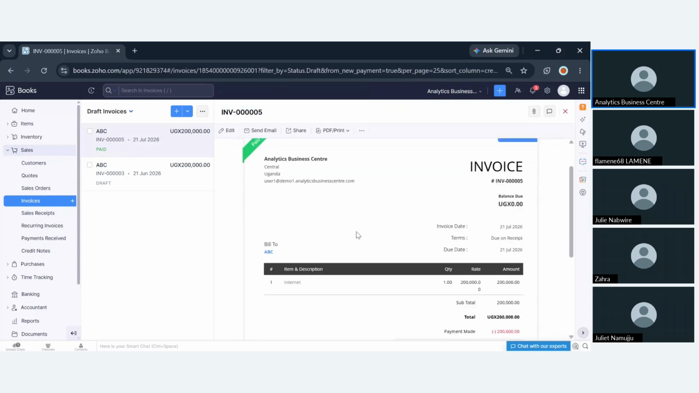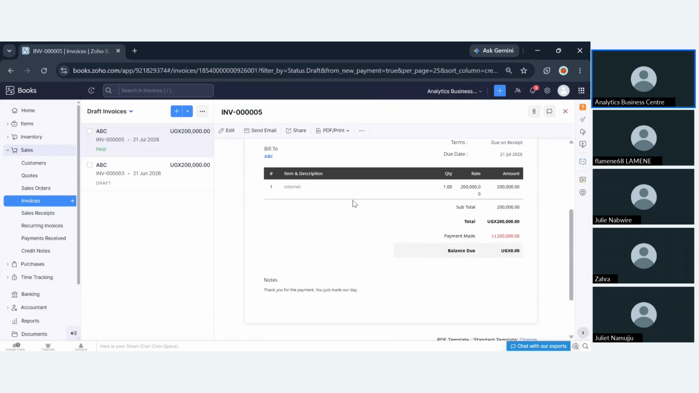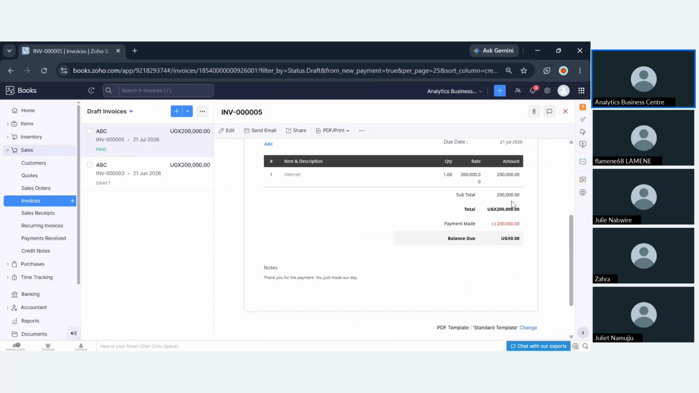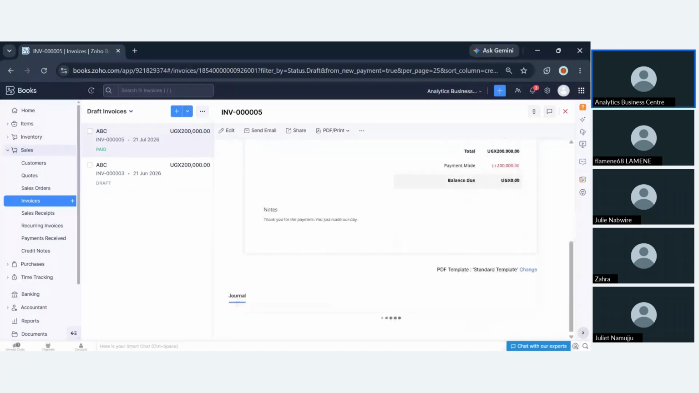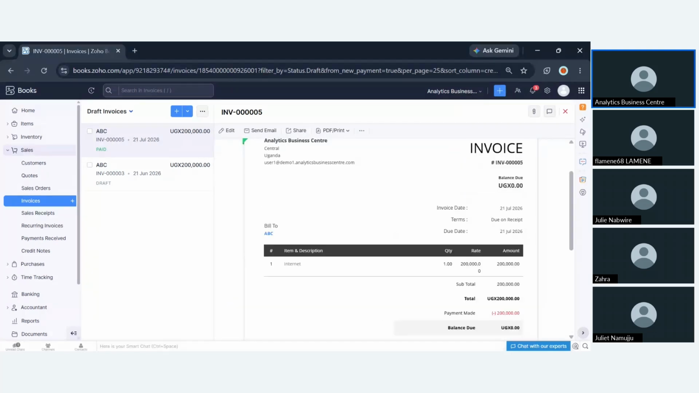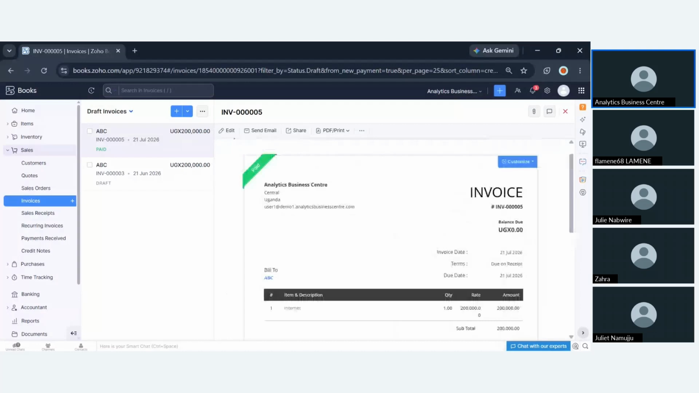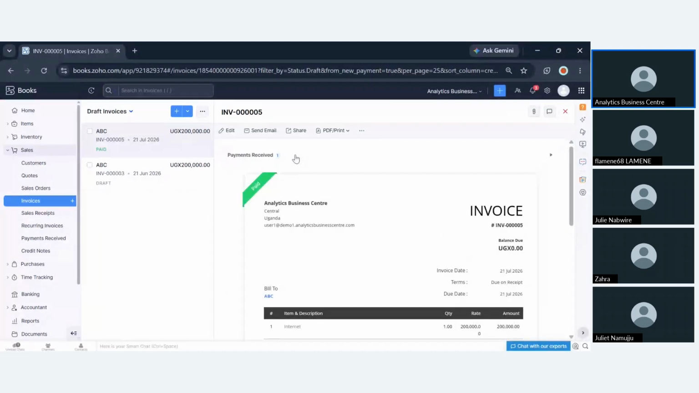So when I click save as paid, you see even my invoice has automatically adjusted from a balance due of 200K. Because I've received a payment, it has come to balance due UGX 0. So let's say the customer requests for a receipt.